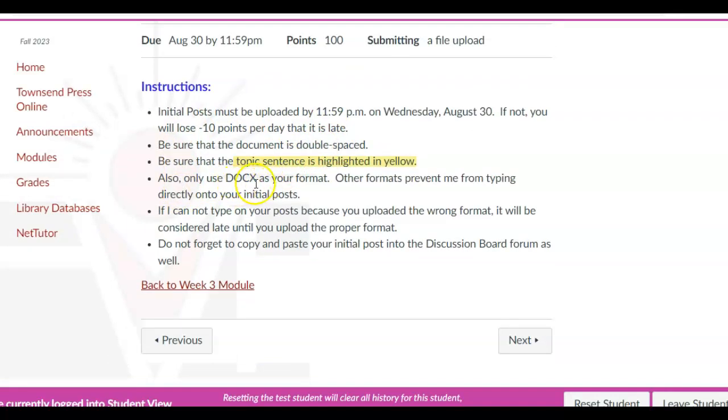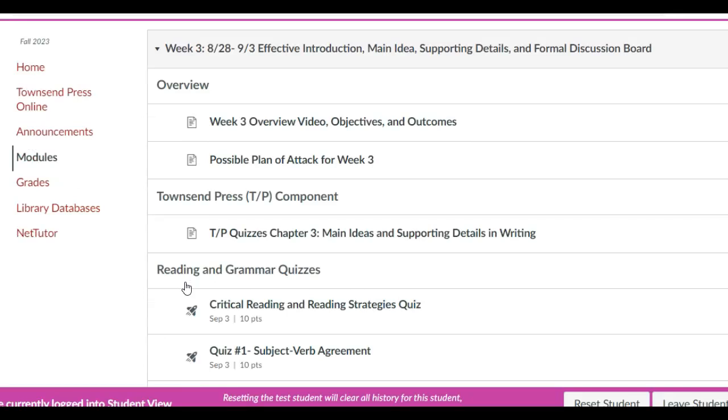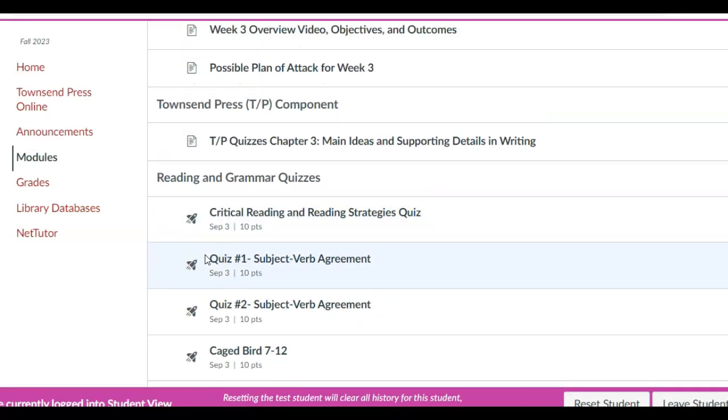I prefer that you use a docx only, but Google Docs will also allow me to type my feedback between the lines. So if you want to use Google Docs, that's fine, but I prefer docx. Again, this has to be double spaced. Submit it, and this is where I will give you all of your feedback on the discussion board initial post. All right, so let me review quickly here.